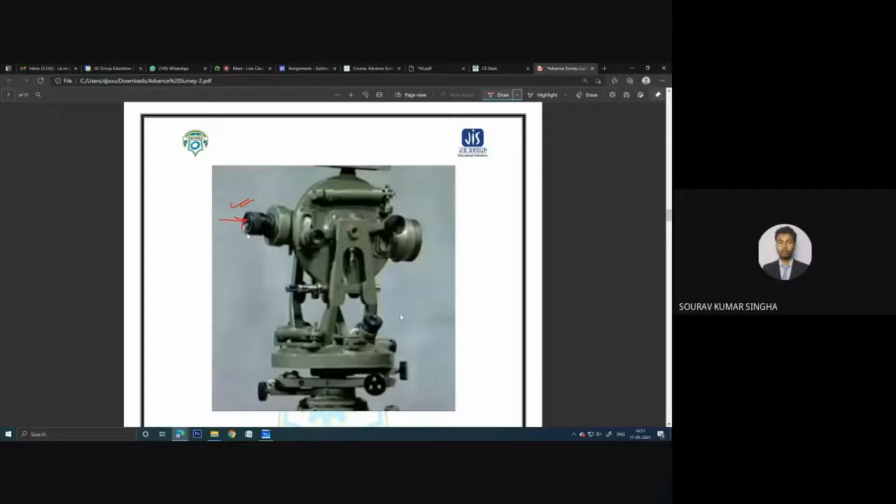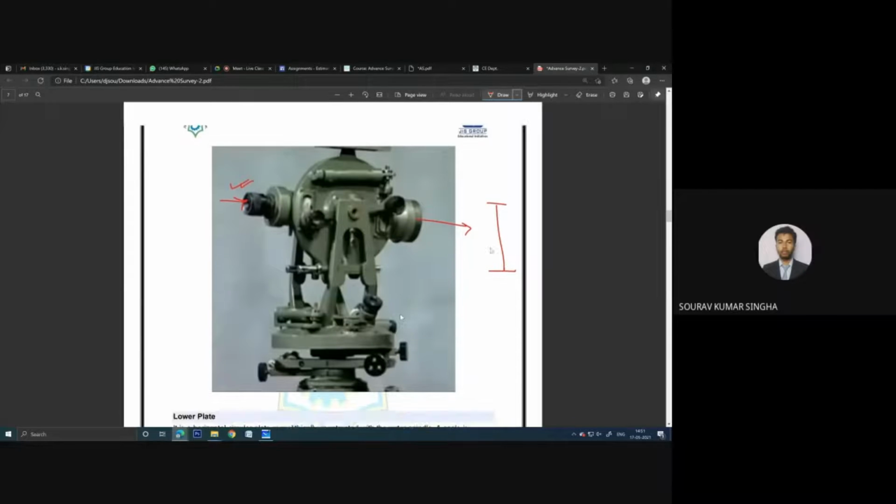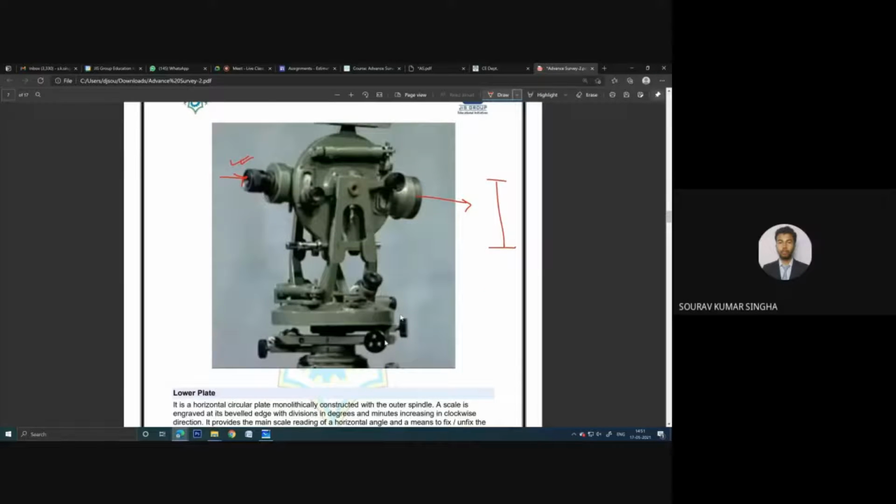Here you need to see from this side. Someone is standing over here to bisect the ranging rod. And here you can see a number of clamps provided. There is one screw, another screw, another screw, and another screw which is not visible from this side. This screw is basically the lower clamp screw, or the lower plate clamp. When you lock this clamp, what happens?